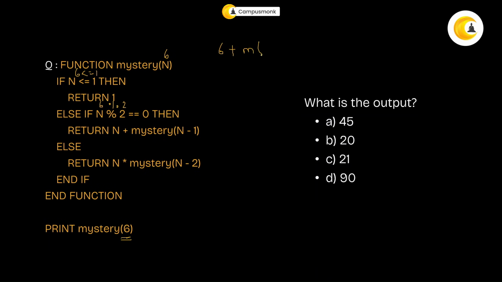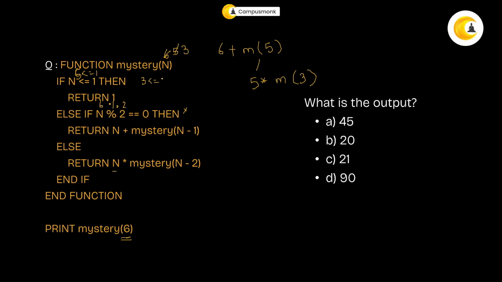Again, you're calling that mystery function again. What is 6 minus 1? It is 5, correct? So now you're going to pass 5. Is 5 less than or equal to 1? No, it's not. Is 5 mod 2 equal to 0? No, it's not. So it's going to execute this part. So what will it do? It will do 5 times, what is n minus 2? It is 3, right? So you're going to pass 3.